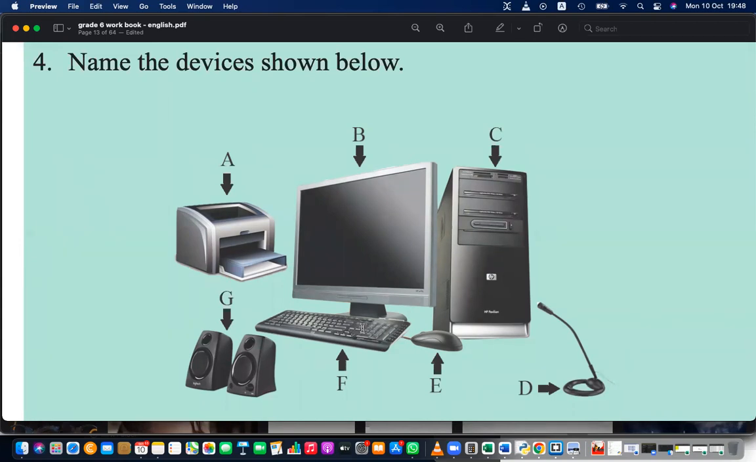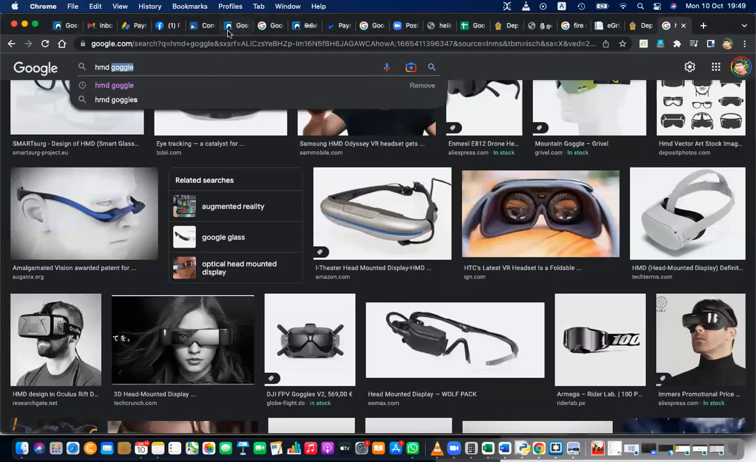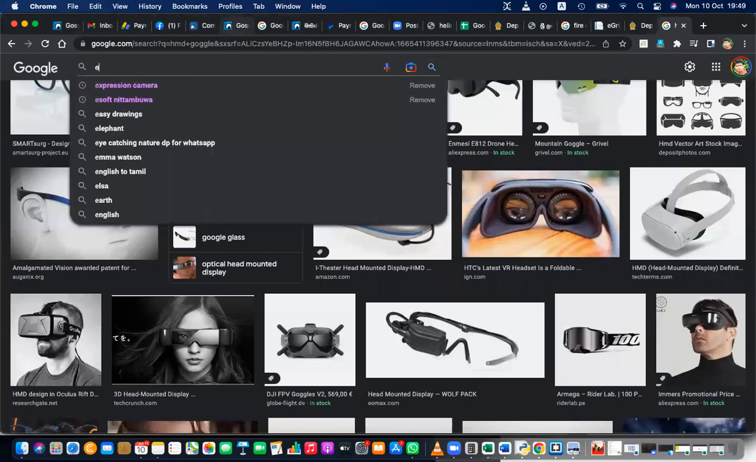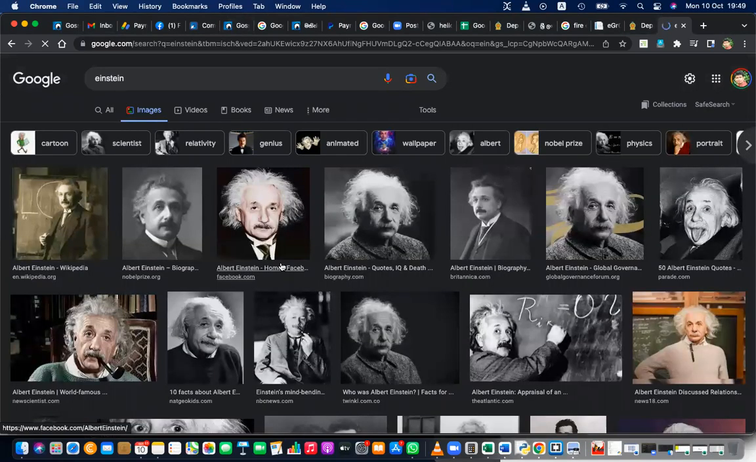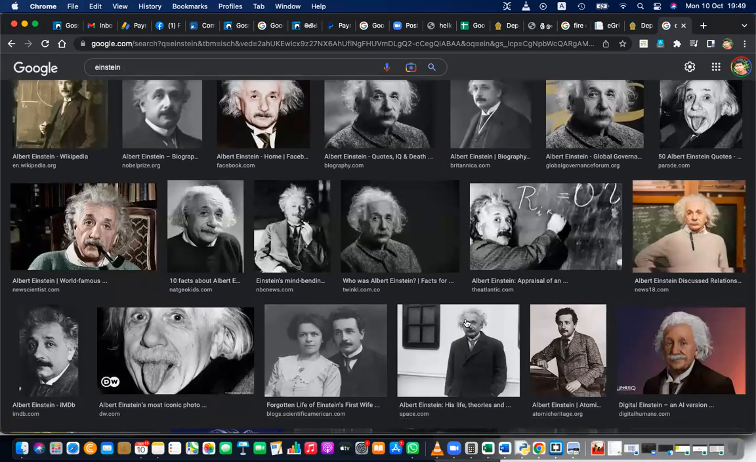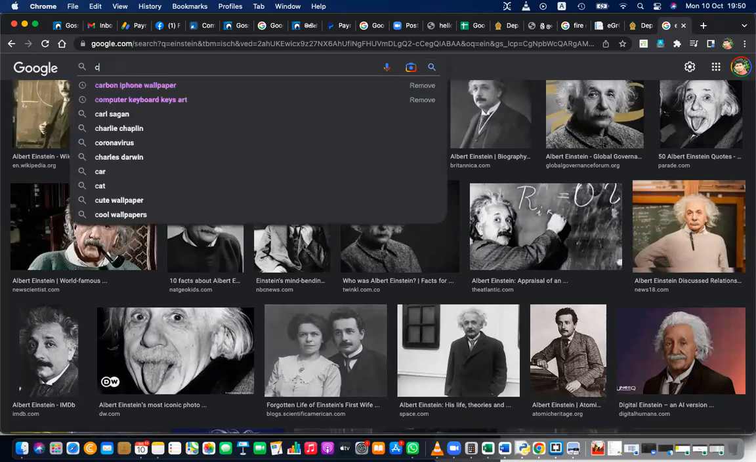CPU? Wrong. We can't say that. It's like calling a person's brain the person. Let's say this is Einstein. System unit, yes, that is correct. This is Einstein, but you cannot call him the brain. This is a person. The brain is something inside that. Similar to that, the CPU is something inside this system unit.